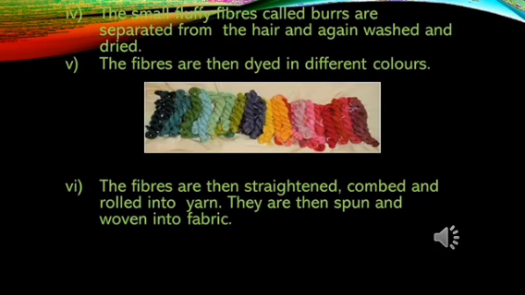After giving it different colors, this fiber which is ready over there, you can see on the picture, is then straightened. It is straightened, it is combed and rolled into yarns. Okay, yarns are thick, long, continuous lines of fiber, right? Which I have already studied. So now the fiber is ready and it is rolled into yarn. After it is rolled into yarn, it is later on spun and woven into fabric.